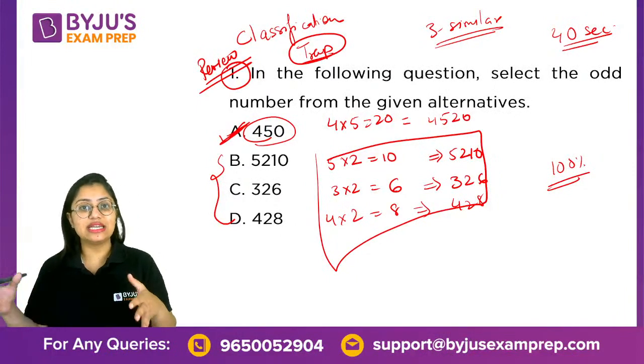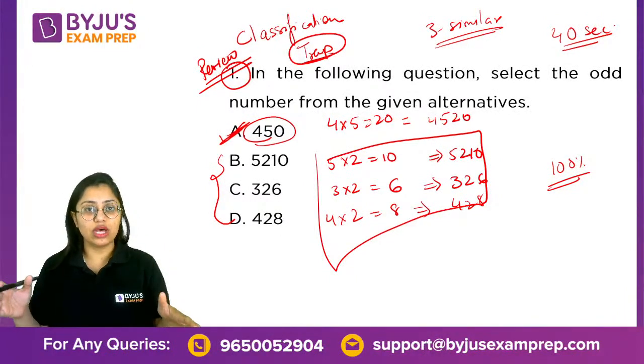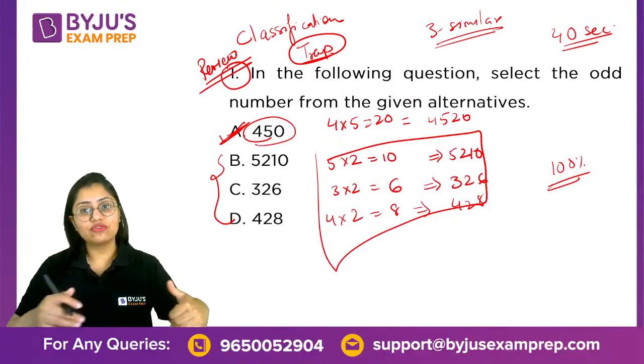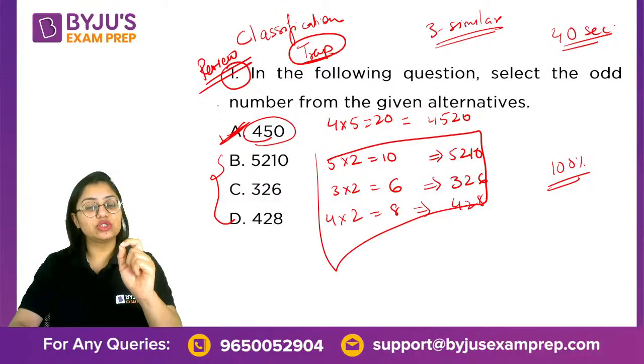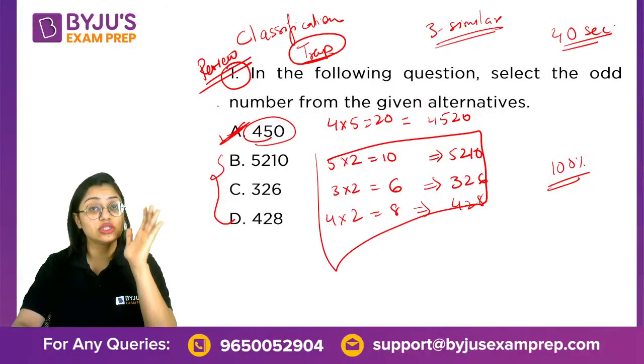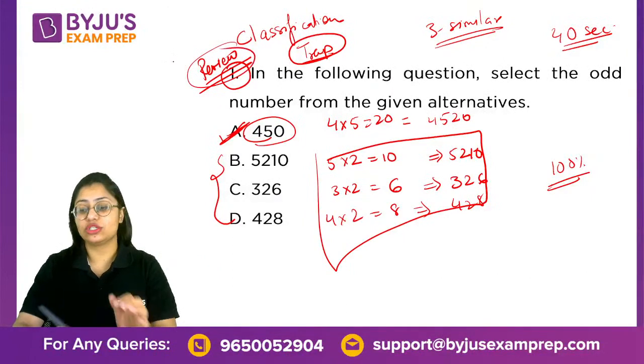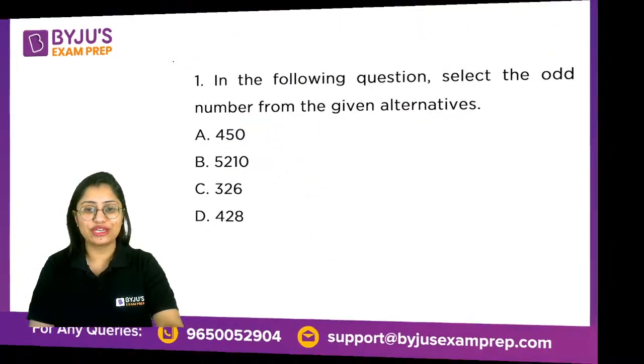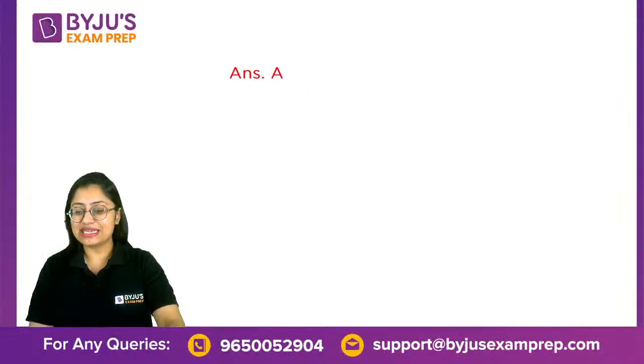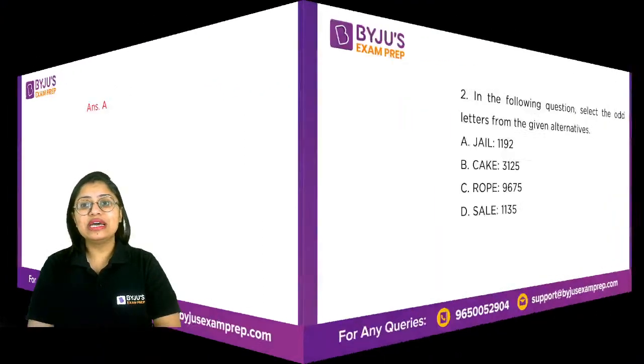But if you're exceeding that amount of time, then don't do that, right? Keep that for review. So the questions which are going to give you 100% accuracy, solve them first and keep these questions for review. Tip number one for today. I really hope that is clear with you.